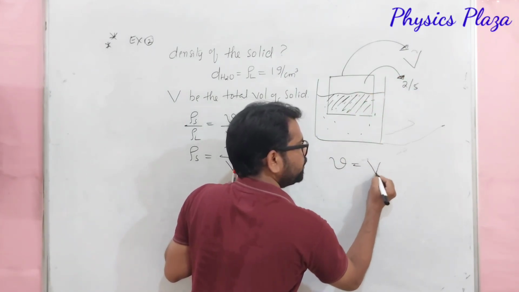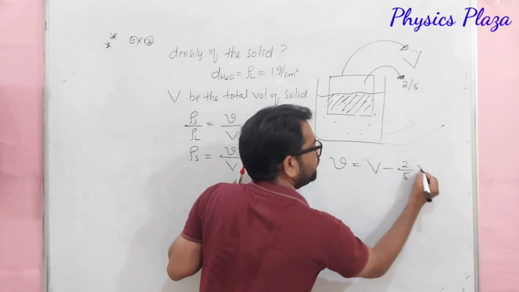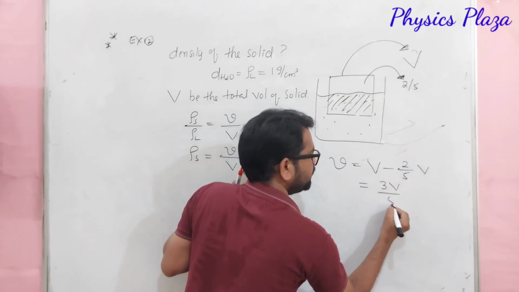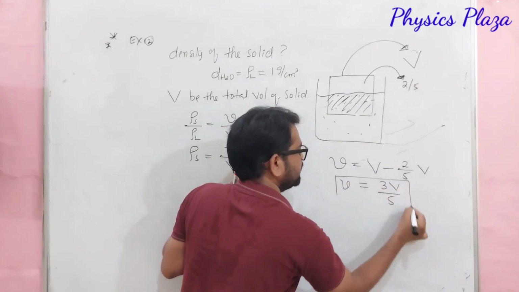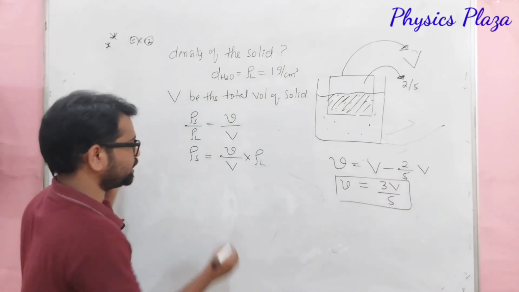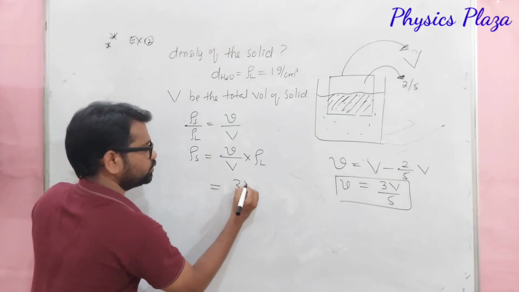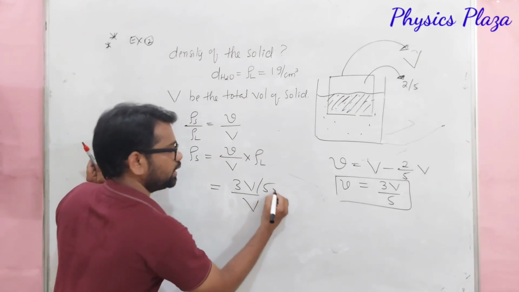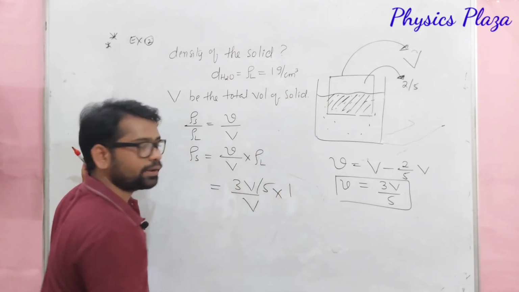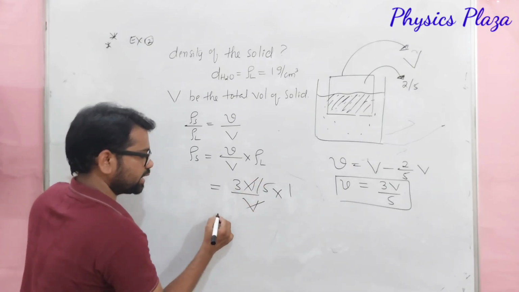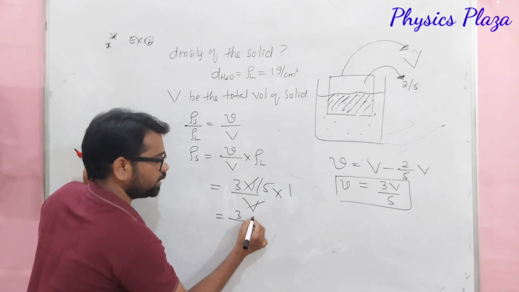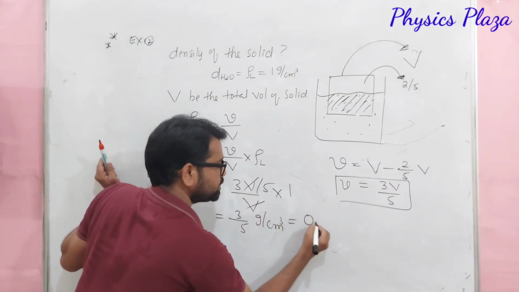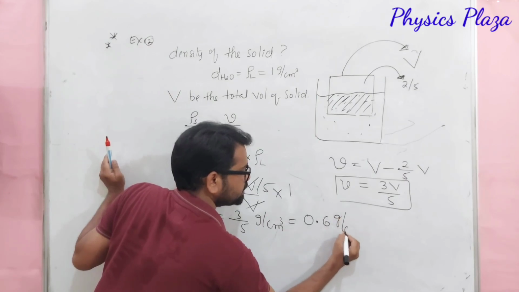Total volume V minus 2 by 5th of V. Then how much do we get? We will get 3V by 5. Now you can substitute as it is. Small v is 3V by 5, by V as it is, into rho L, which is 1 gram per centimeter cube. Here V gets cancelled. It will be 3 by 5 gram per centimeter cube. This we can write as 0.6 gram per centimeter cube.